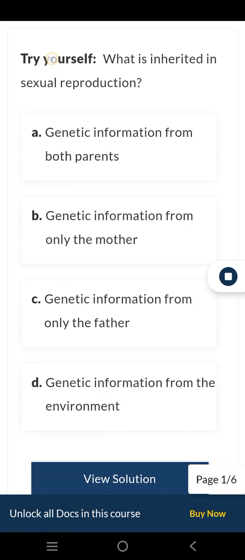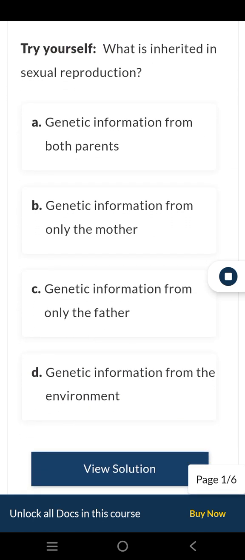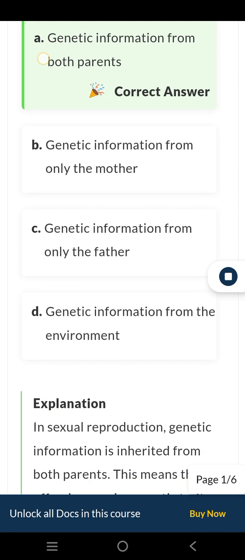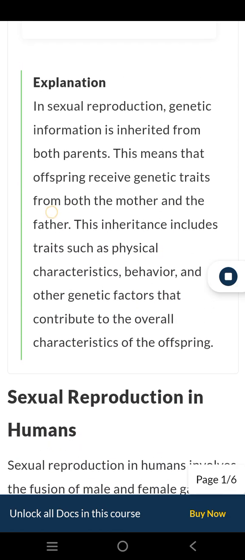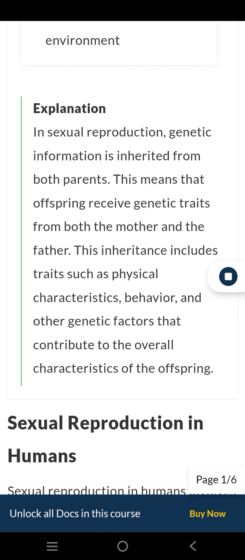Try yourself. What is inherited in sexual reproduction? A. Genetic information from both parents. B. Genetic information from only the mother. C. Genetic information from only the father. D. Genetic information from the environment.